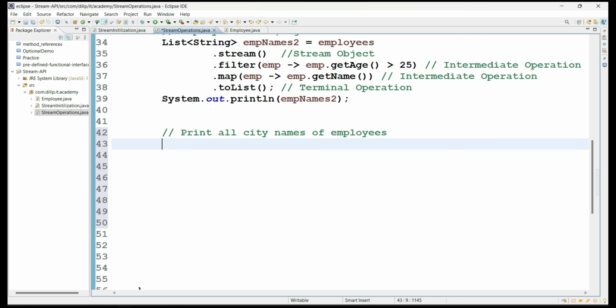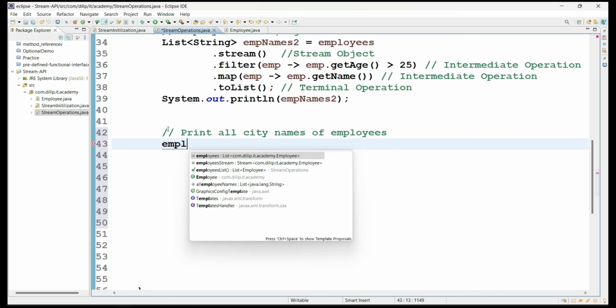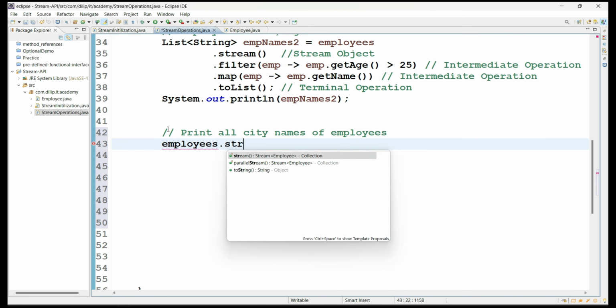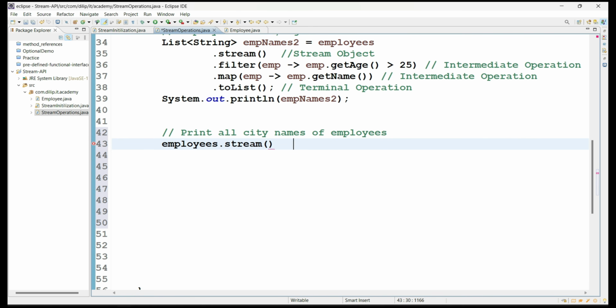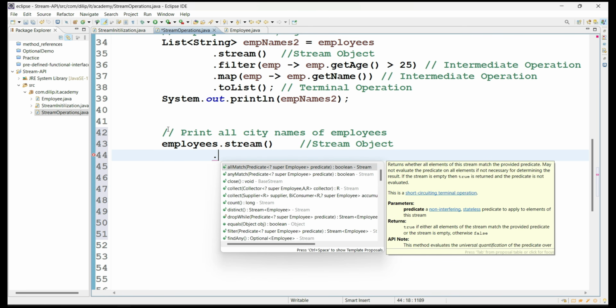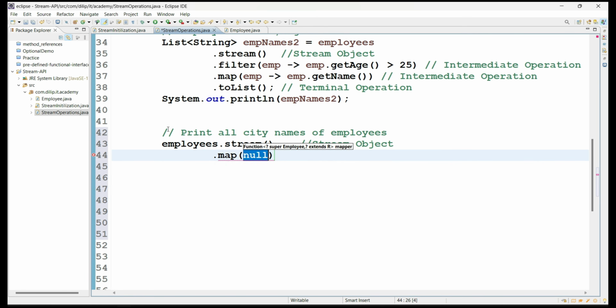So what I'm going to do, see here. We know that we cannot reuse the stream instance when we are doing new operations, right? So I have the employees list object, and from that I'm creating the stream object. By using the stream object, first I'm going to map.